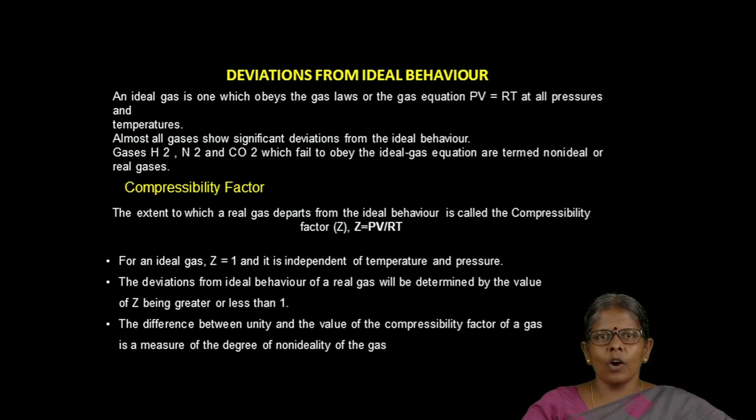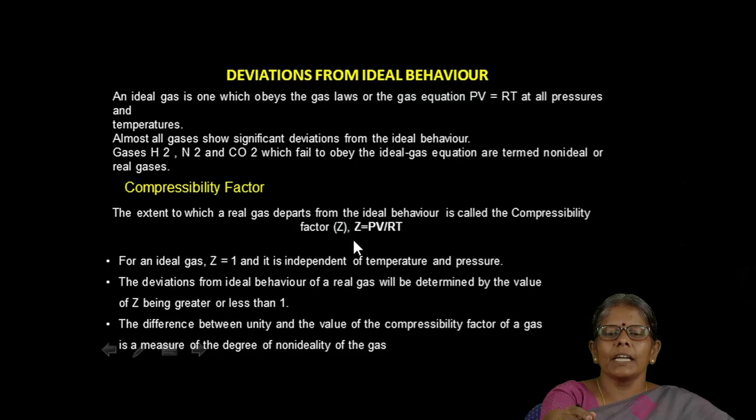How much the gases deviate from the ideal behavior is given by the compressibility factor. The departure from the ideal behavior is given in terms of the compressibility factor Z equal to PV divided by RT. If PV equals RT, then the Z value is equal to 1. If any of these values differ, then PV by RT will have a value either greater than 1 or less than 1.